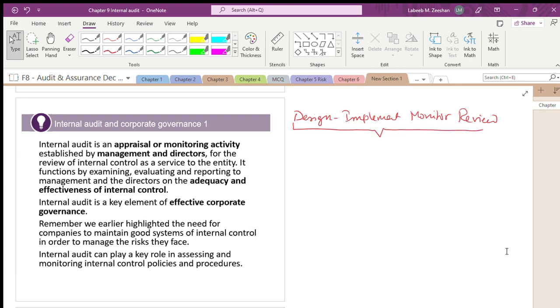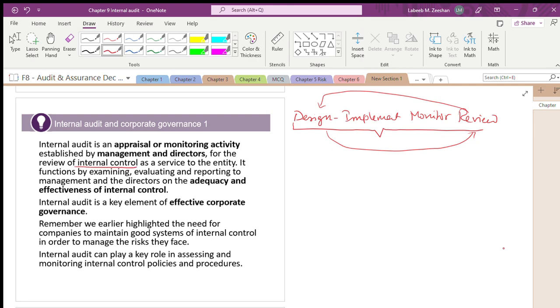The moment you review, again in the next year he will design. This circle will always continue. Internal audit is an appraisal or monitoring activity. The management or directors cannot go into each and every aspect, so they will take help and appoint internal auditors for the review of internal controls.